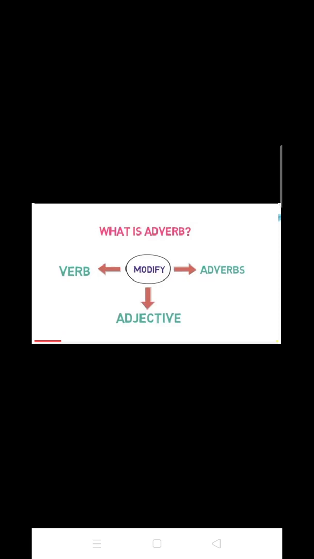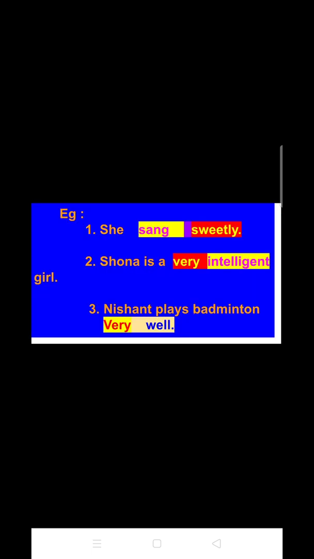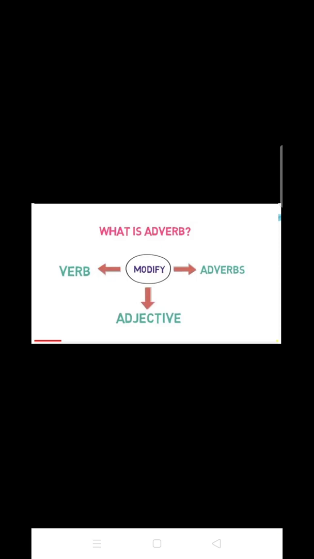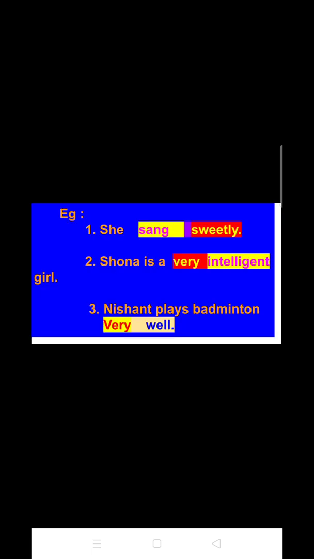So from this picture you can see that the first thing that the adverb modifies is the verb, and you can also find it in the first example. Then the second thing that the adverb modifies is the adjective, which you can see in the second sentence.